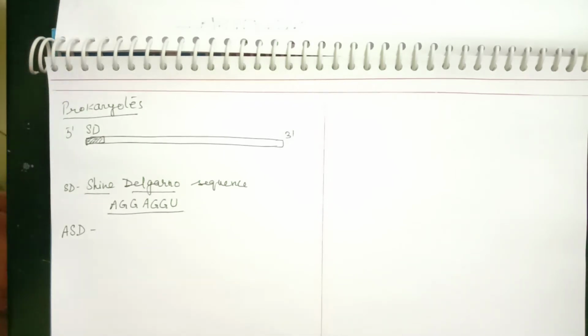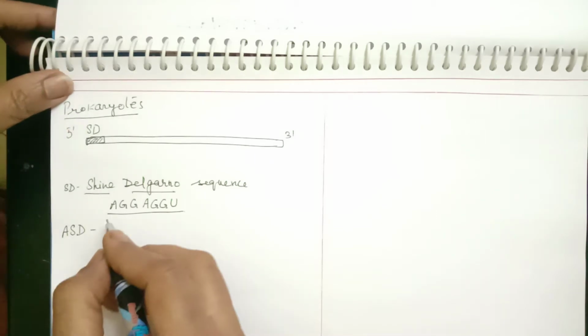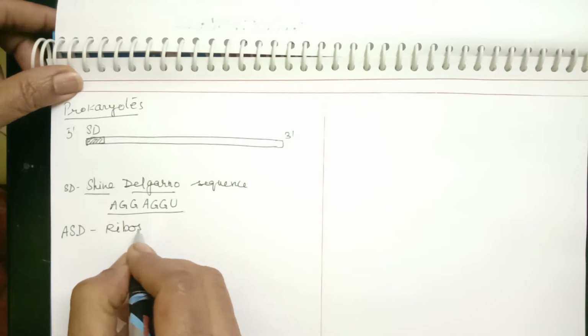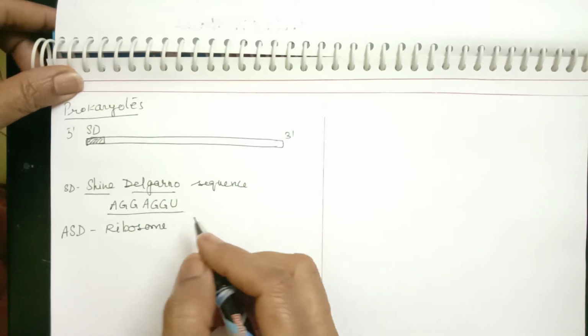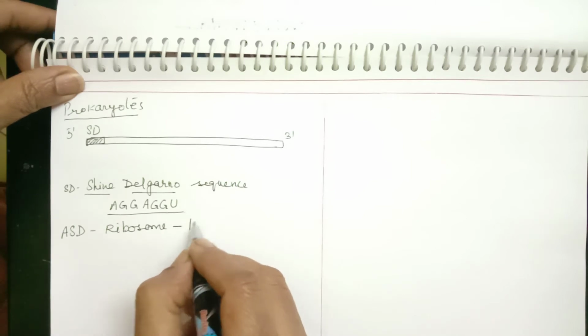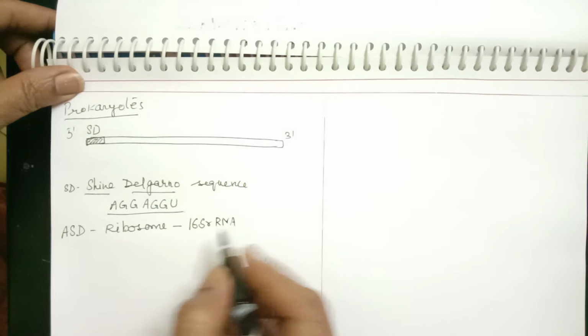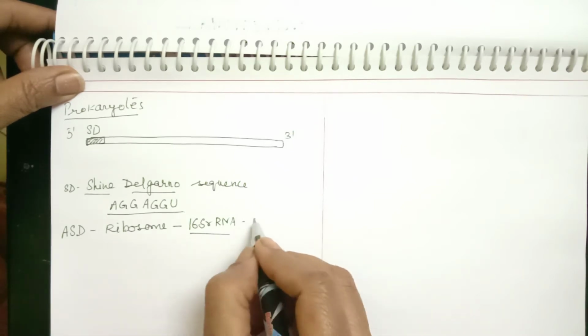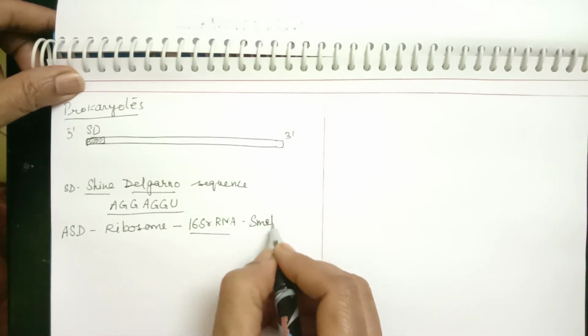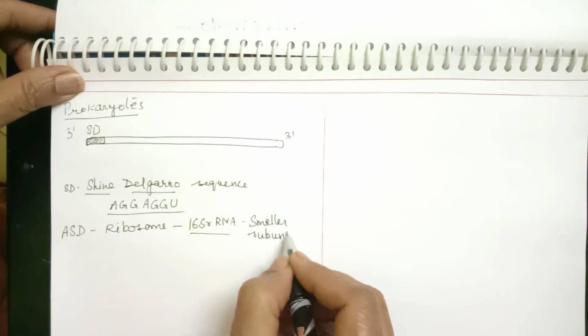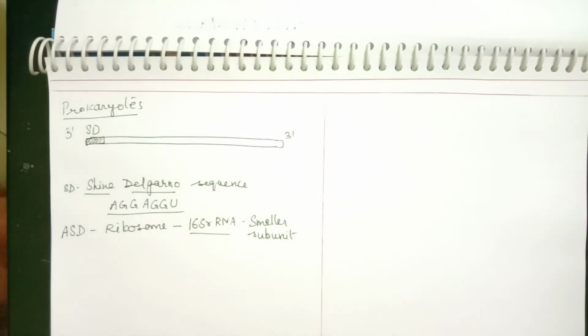ASD means anti-Shine Dalgarno. This sequence is present on the ribosome, in the smaller subunit. In prokaryotes, the smaller subunit has 16S rRNA. So in the smaller subunit of the ribosome, a complementary sequence is present. That is called the anti-Shine Dalgarno sequence.